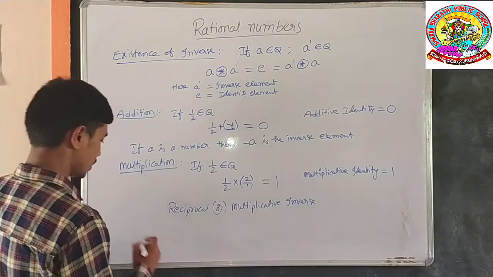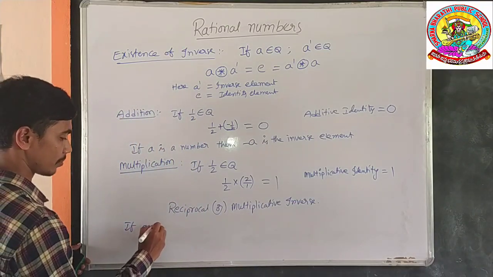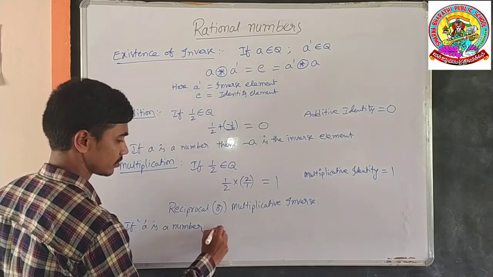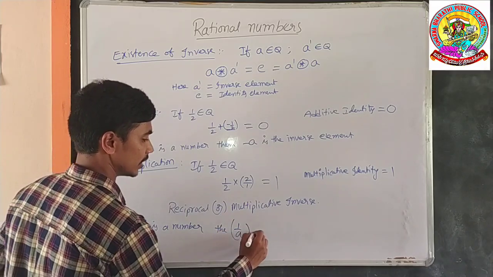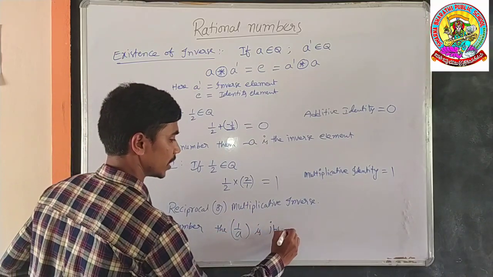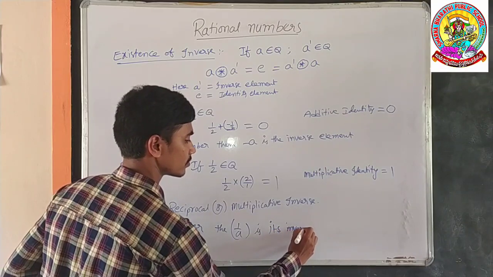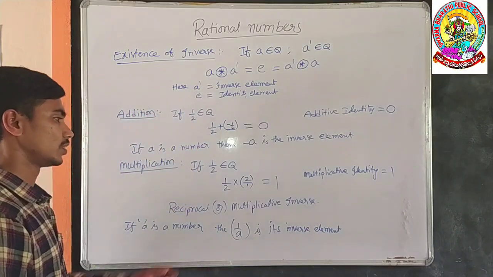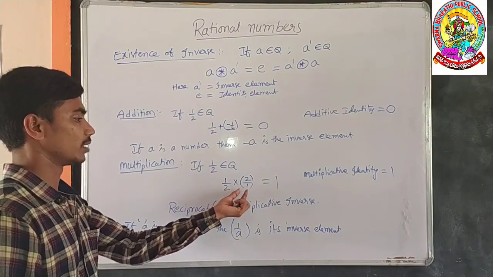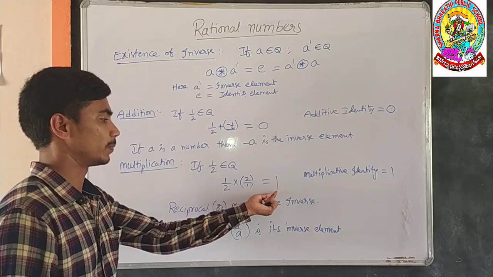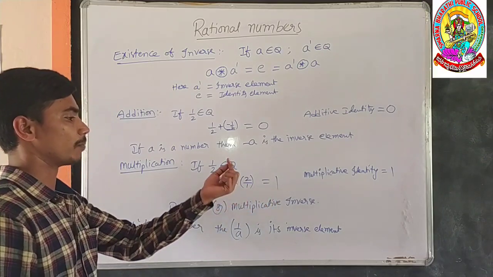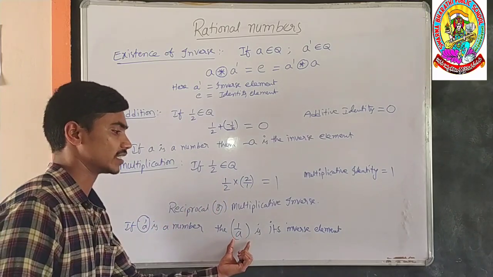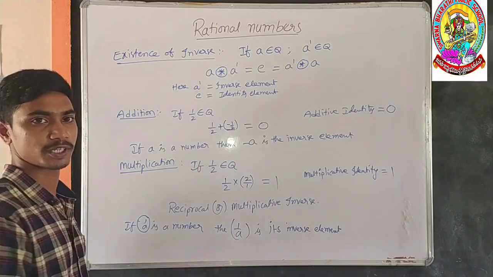Simply, if A is a number, then 1 by A is its inverse element. Clear with that? When you multiply with a number, if it gives the multiplicative identity, we call it the multiplicative inverse. If A is a number, then 1 by A is its inverse element. This is a very important property.